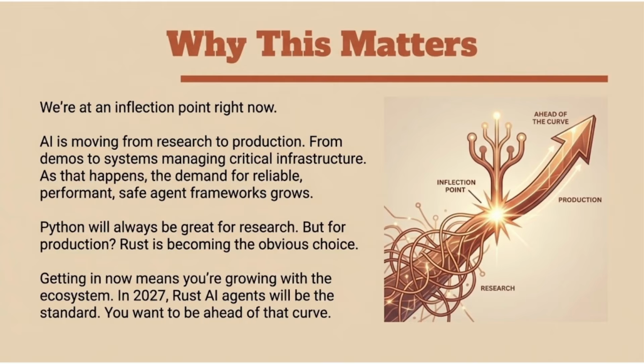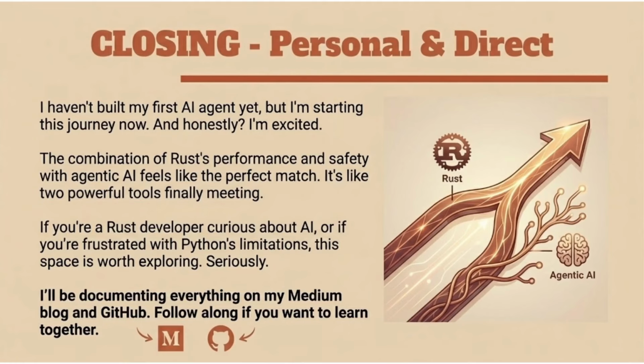I haven't built my first AI agent yet, but I'm starting this journey now. And honestly, I'm excited. The combination of Rust's performance and safety with agentic AI feels like the perfect match. It's like two powerful tools finally meeting. If you're a Rust developer curious about AI, or if you're frustrated with Python's limitations, this space is worth exploring. Seriously, I'll be documenting everything on my Medium blog and GitHub. Follow along if you want to learn together.